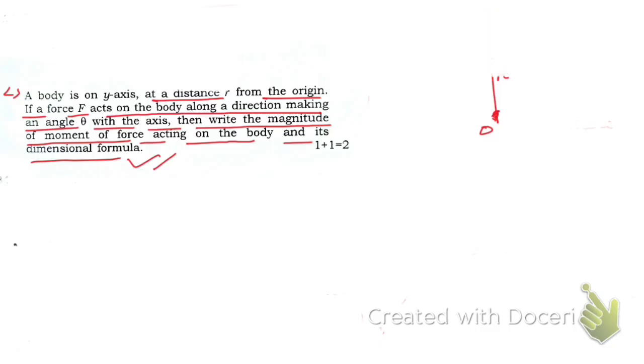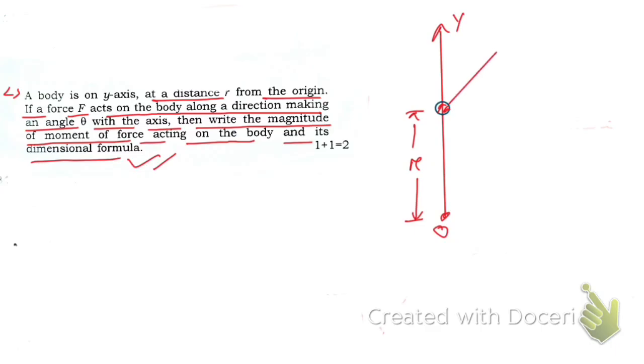So let me draw it properly. Here is the y-axis, and suppose this is the body, and this is the origin. This body is at a distance r from the origin, and a force is acting in this direction that makes angle theta with the y-axis.